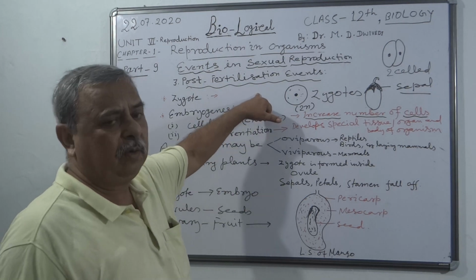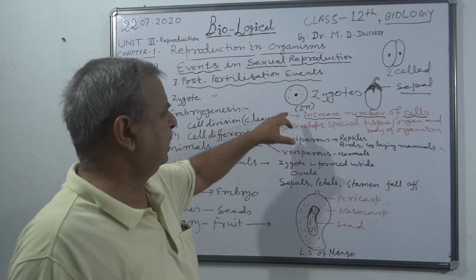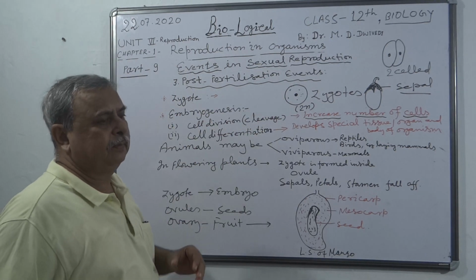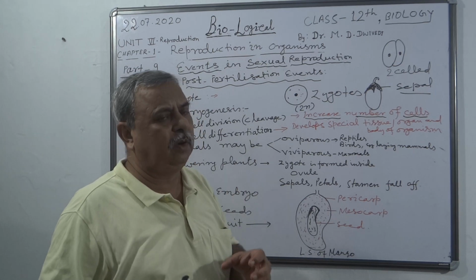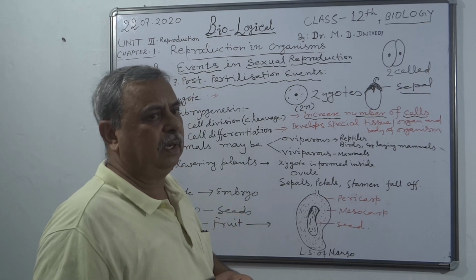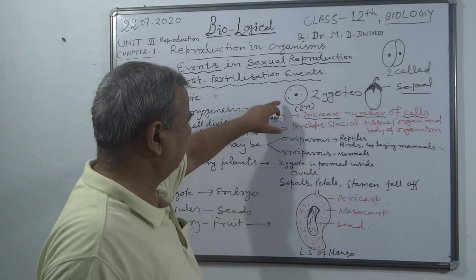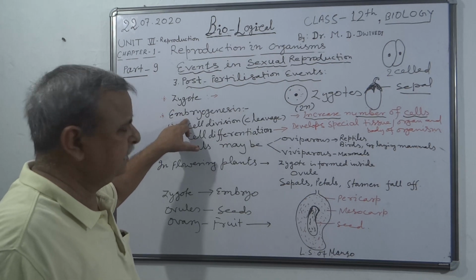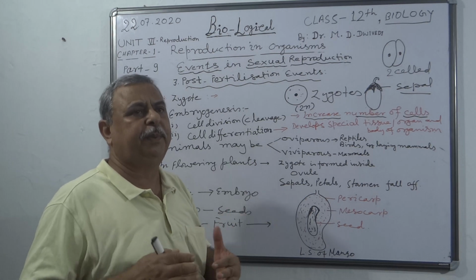As you know, up till now, after fertilization, a unicellular or single cell structure, the zygote, is formed. This zygote is a crucial stage, or you may say the beginning of the organism, and it undergoes the next step, that is called embryogenesis. Embryogenesis means development of the embryo.